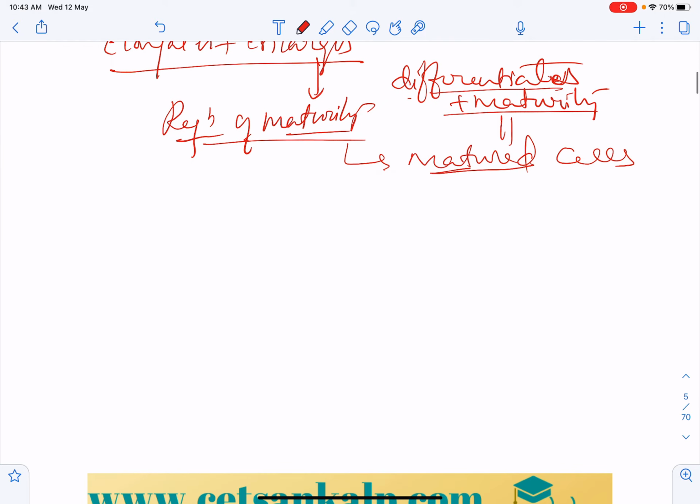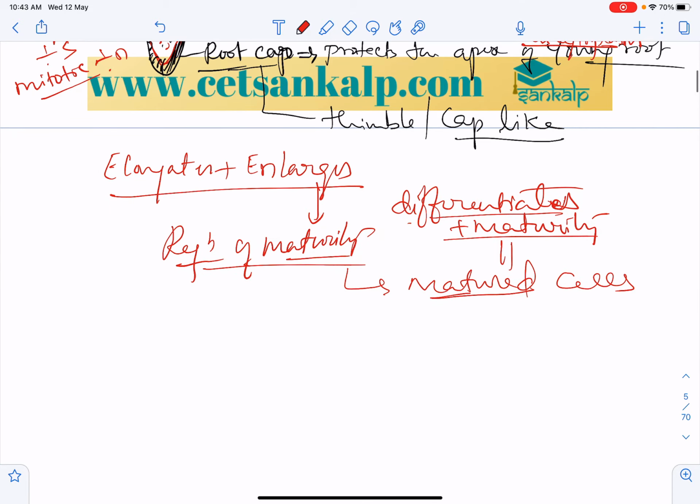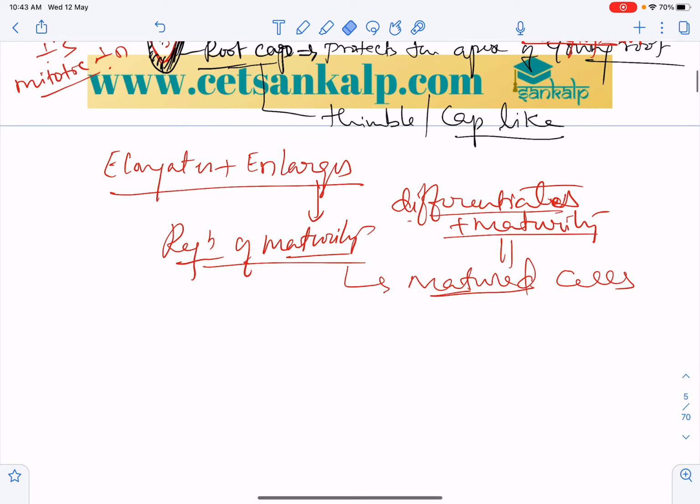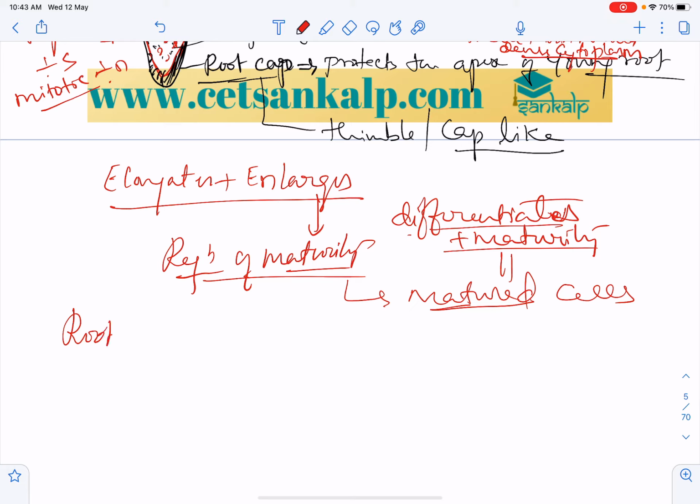So next is the shoot system, but before going to that, the root hairs are confined to this region of maturity. So root hairs are epidermal in origin, right?